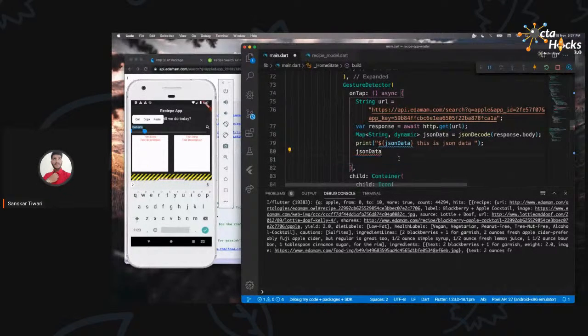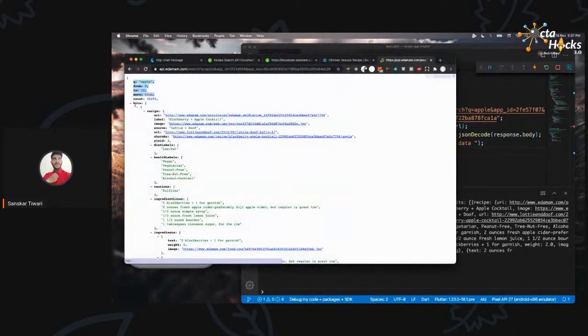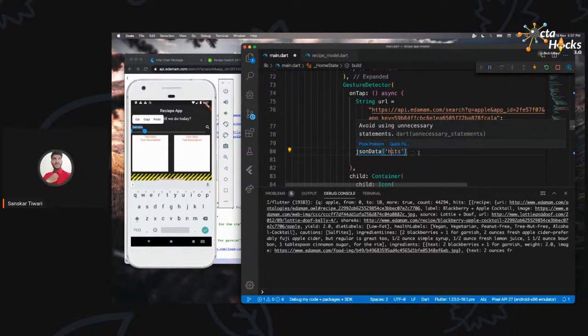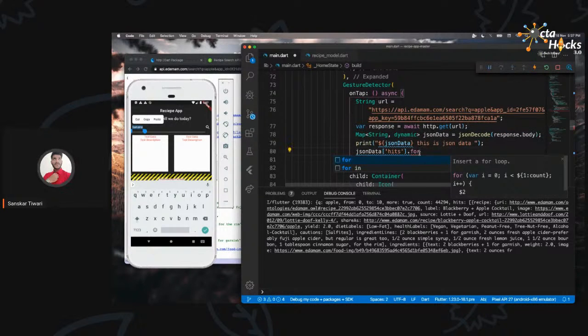And this is the data which we have. Let me just say, okay, what is the key? So the key is hits, HITS. We need to make sure we name it exactly what it is, right? So I mention it, JSON data, then hits, dot for each loop.